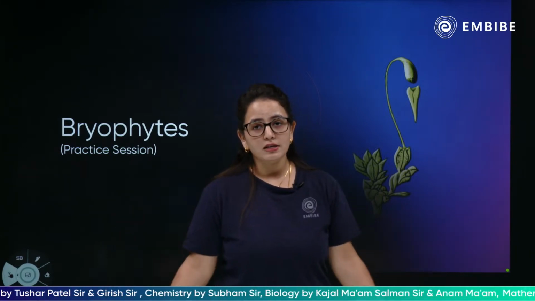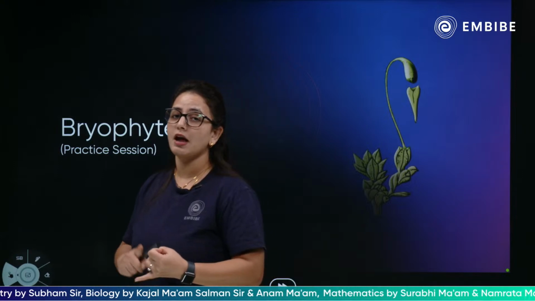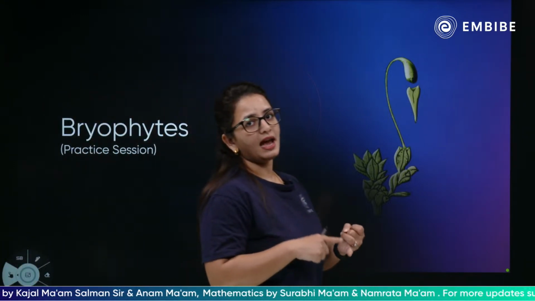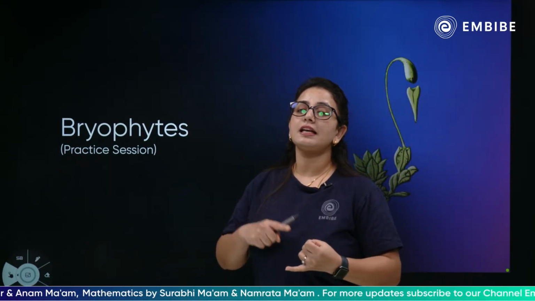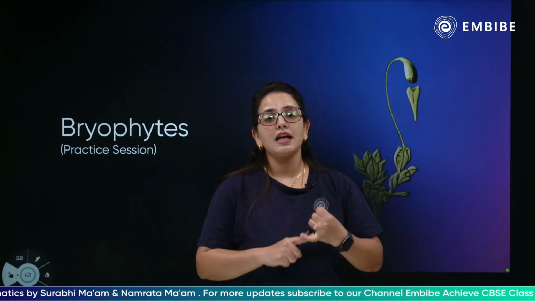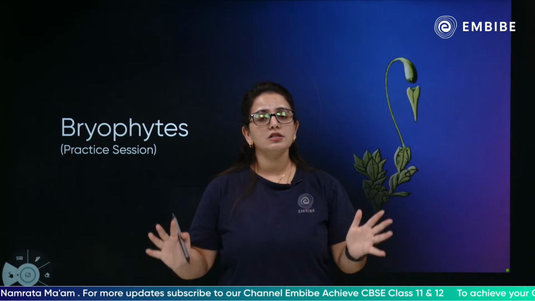We have already discussed the living world, we have completed biological classification, and we have also covered two topics of the plant kingdom, which are algae and bryophytes. The next session involves the characteristics of the pteridophytes. We're going to discuss the detailed characteristics of the pteridophytes.